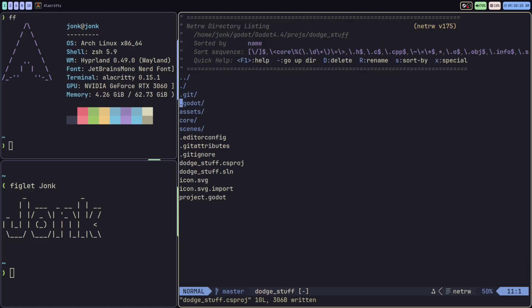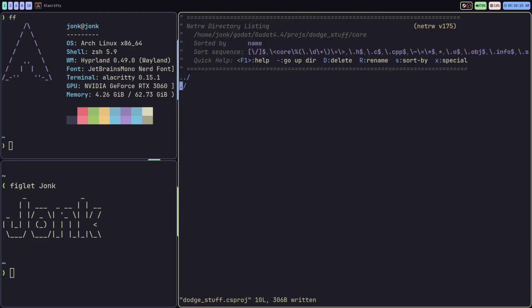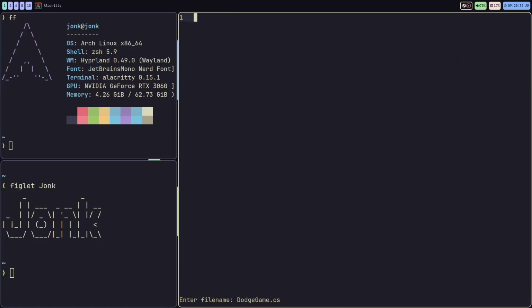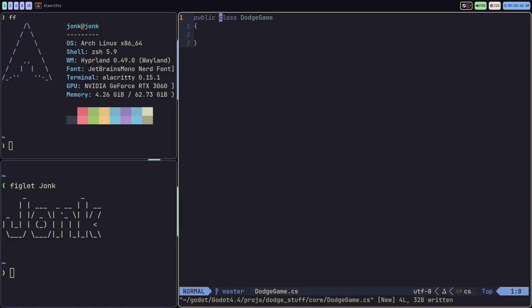So what I'm going to be doing is going into the core folder and adding a new class. I'm just going to call this the DodgeGame class. This is just going to be the DodgeGame.cs class. Let's fill this class out a little bit. This class is going to be responsible for running the game itself. So this is going to have the ECS system, and for the most part, the user interface is going to be calling functionality from this class to drive the game.